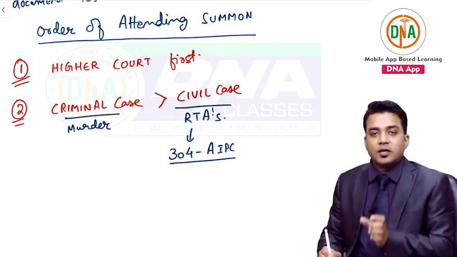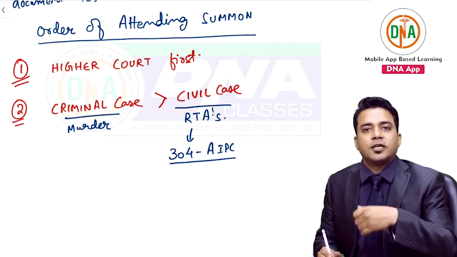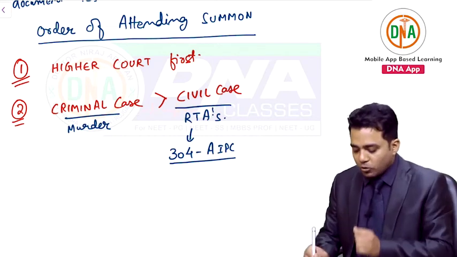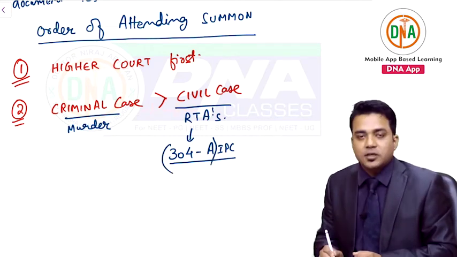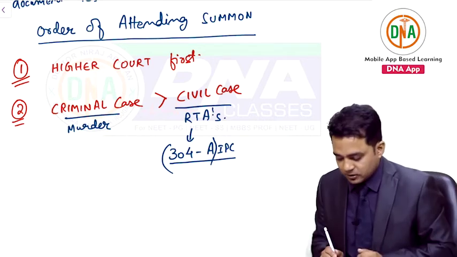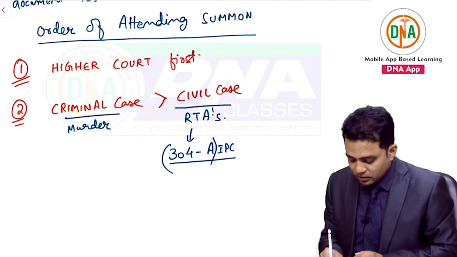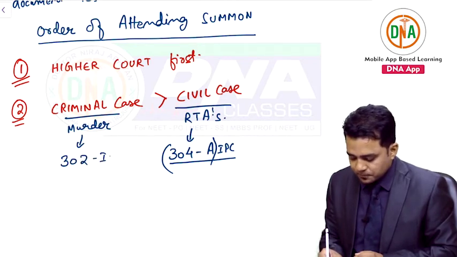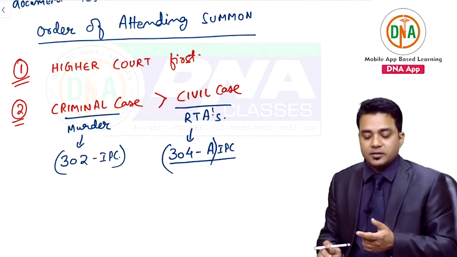This says negligent act to cause death of a person. So all road traffic accidents are mainly registered under 304A IPC. These are civil cases. Murder cases are booked under 302 IPC. They are criminal cases.